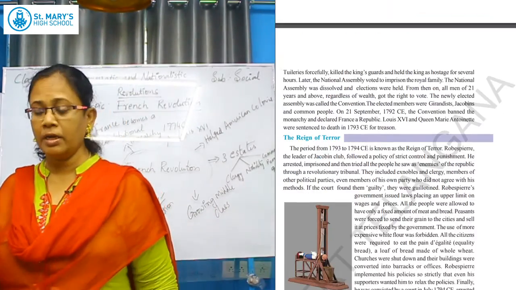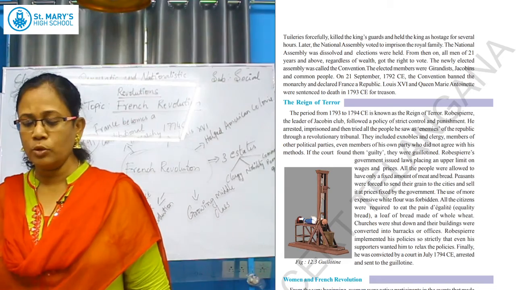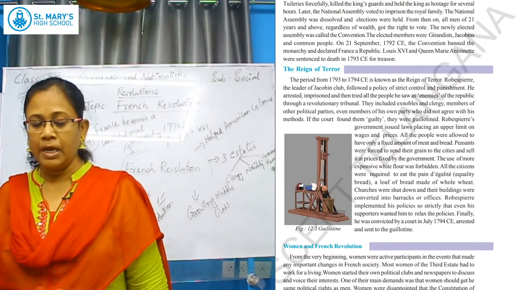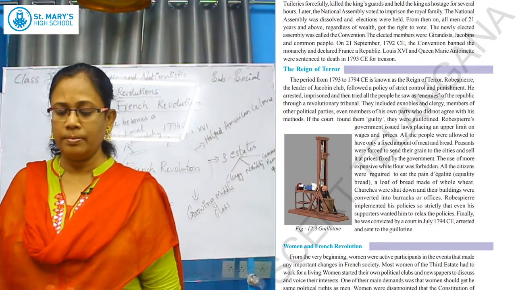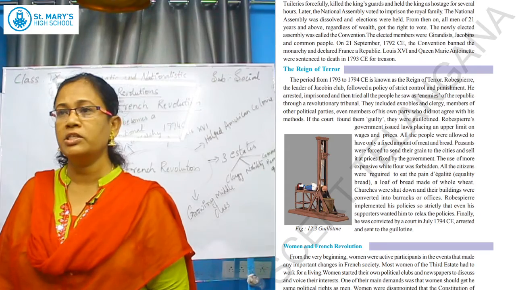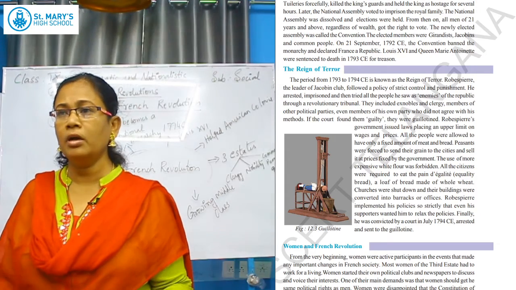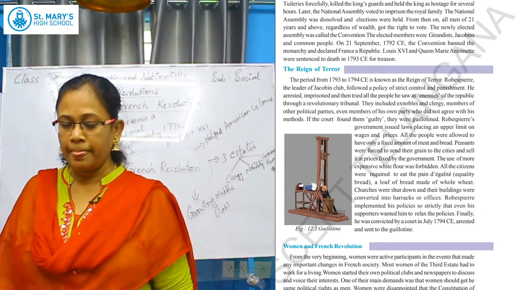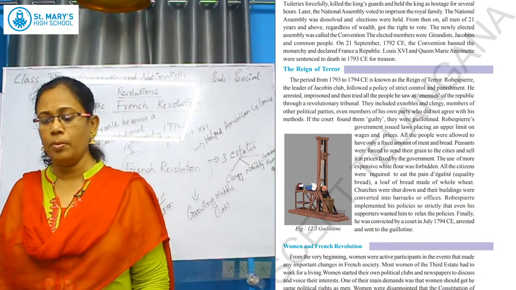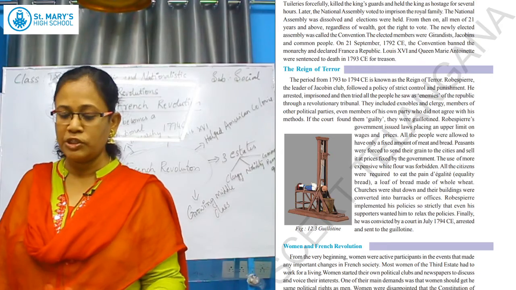They killed the king's guards and held the king as hostage for several hours. They kept the king under house arrest. Later the National Assembly voted to imprison the royal family. All the National Assembly took a decision to put the entire royal family in prison. Then the National Assembly was dissolved. Whenever a National Assembly was formed, it was dissolved and elections were held.